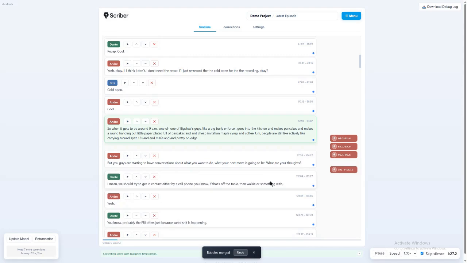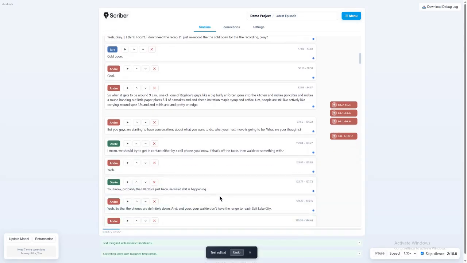People are still actively carrying around Spaz 12s and M16s, and are pretty on edge. But you guys are starting to have conversations about what you want to do, what your next move is going to be. What are your thoughts? I mean, we should try to get in contact either via cell phone, or, if that's off the table, then walkie or something with, probably the FBI offices, just because weird shit is happening.